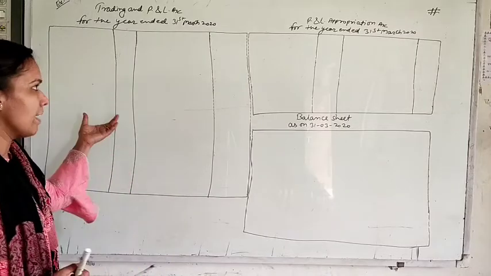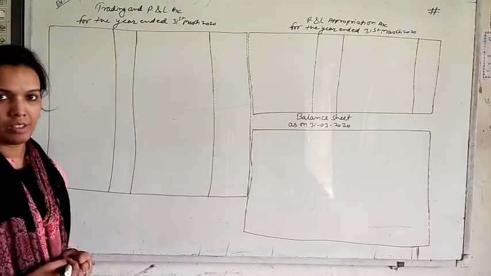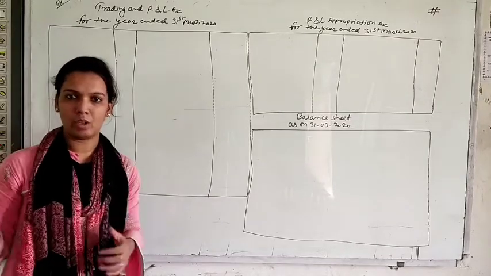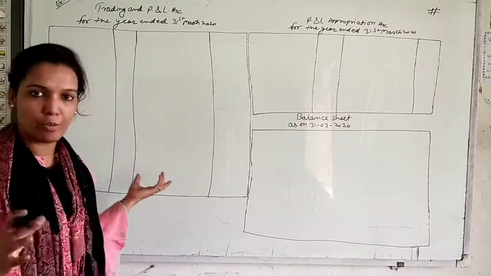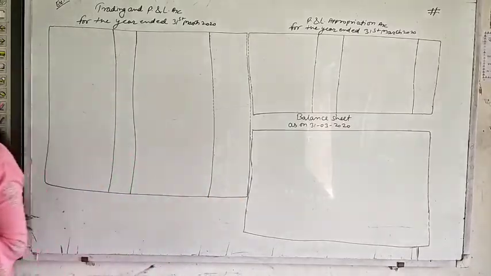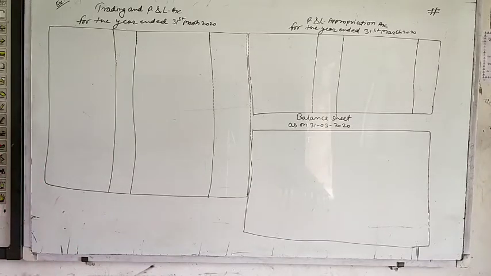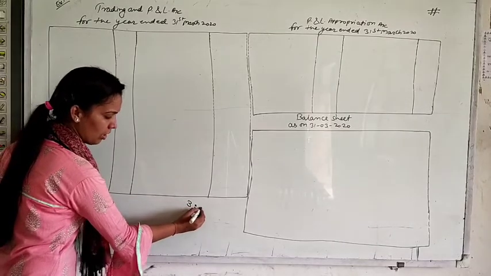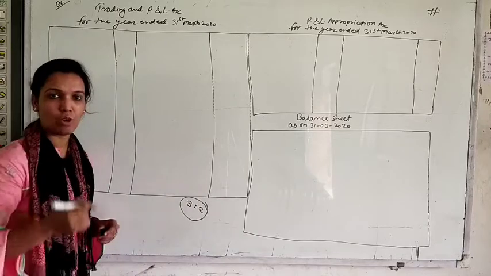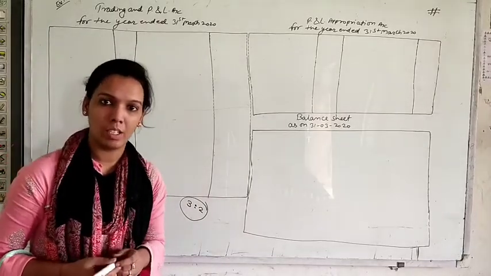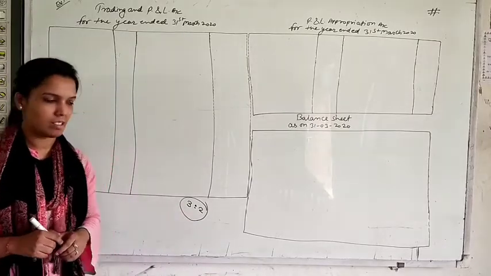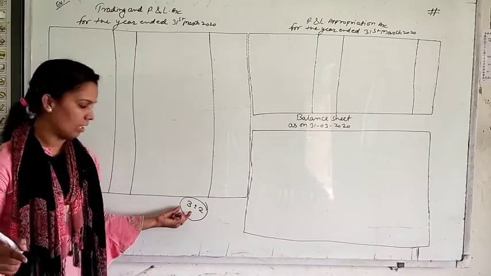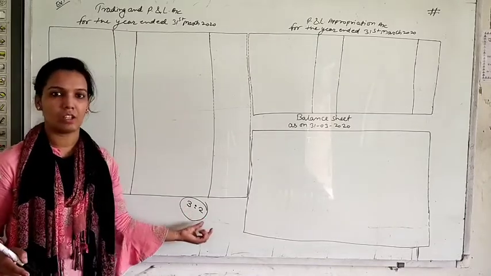Okay, so right now I am telling you example number 1, which is only a basic question of this chapter, and it is only a little different from your 11th class questions. You can check from your book that Aarti and Bharti are partners in a firm sharing profits in the ratio of 3:2. Their profit sharing ratio is 3:2. This is the most important thing. As I told you, partners decide in the partnership deed in which ratio they will distribute their profits. So Aarti and Bharti will distribute their profits in 3:2.